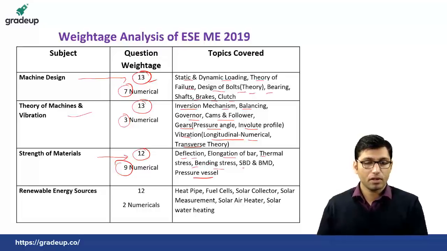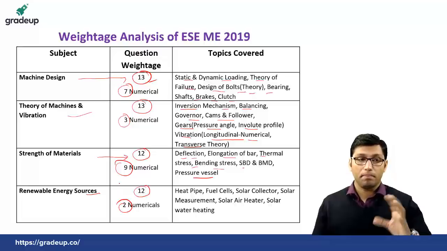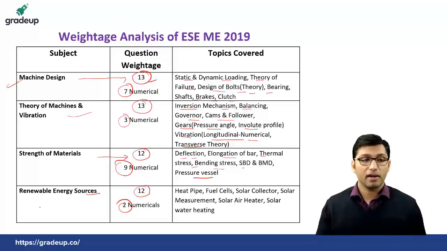Okay, spherical pressure vessel. If we talk about renewable sources of energy, there were a total of 12 questions, and out of those 12 questions there were 2 numericals. Okay, so this time a major change has been seen in machine design and renewable sources of energy. There were 13 and 12 questions this time, and in renewable there were 2 numerical questions.